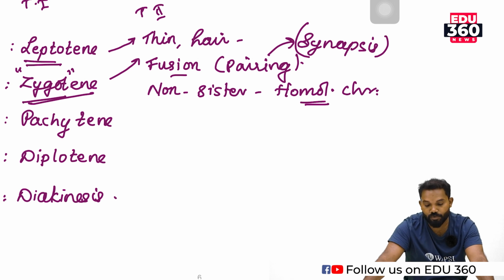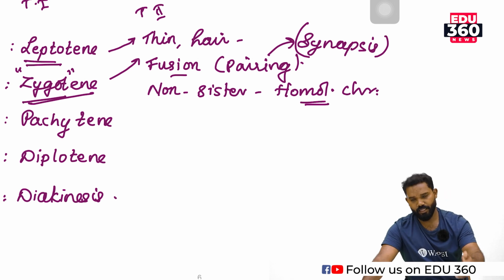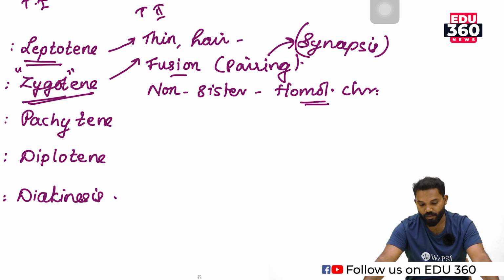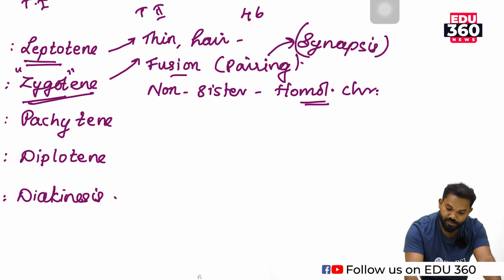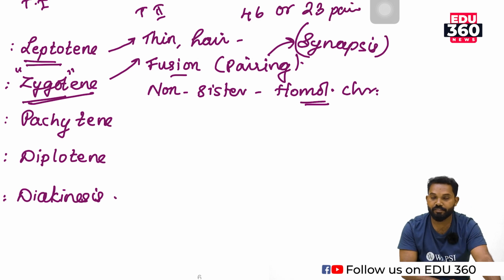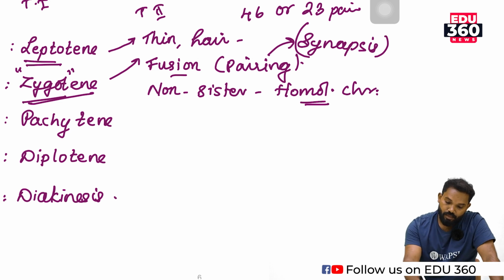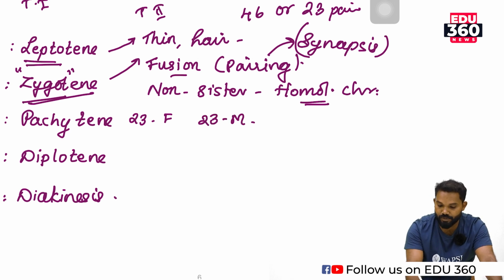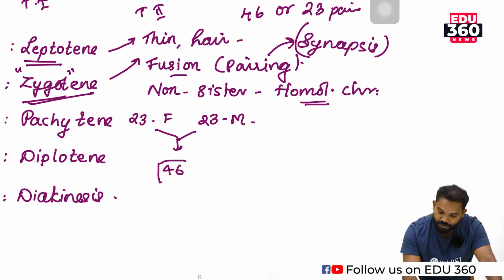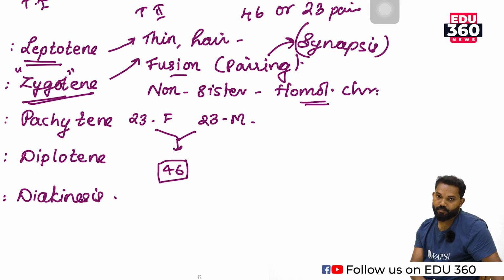In a diploid cell, in our body, there are 46 chromosomes or 23 pairs. Among these, 23 chromosomes come from the father and 23 from the mother. After the fusion, there are 46 chromosomes or 23 pairs.